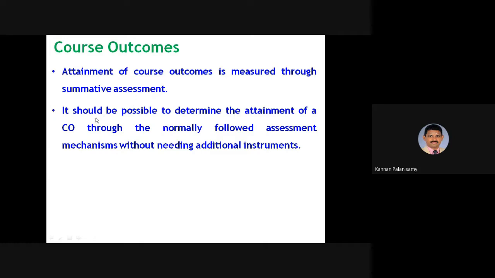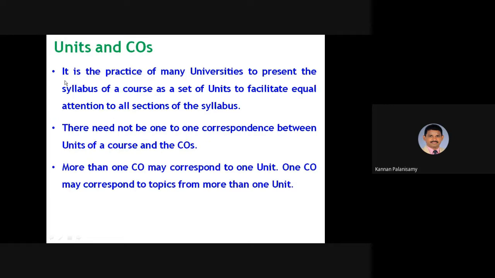Next, attainment of course outcome is measured through summative assessment. Even formative assessment also we can do, and it should be possible to determine attainment of CO through normally followed assessment mechanism without needing additional instruments. And units: it is the practice of many universities to present the syllabus of a course as a set of units to facilitate equal attention to all the sections of the syllabus.